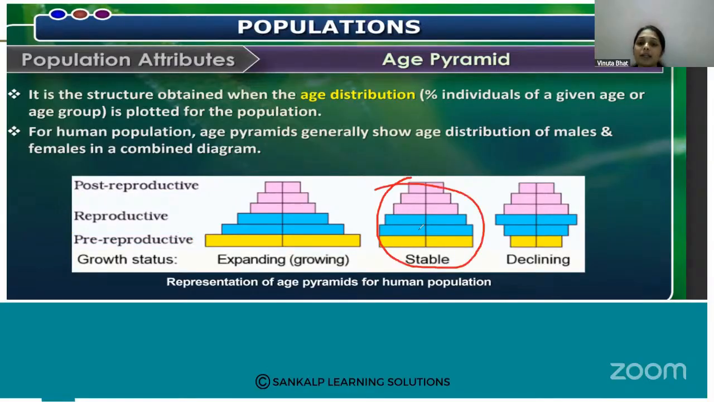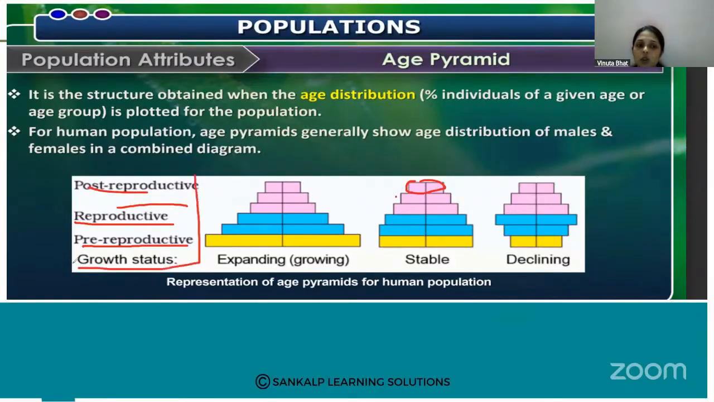Then the second one is the stable age pyramid. Stable age pyramid means the pre-reproductive group is about the same, the reproductive age group is also the same, and the post-reproductive group is less. So all three are almost similar. That is called the stable age pyramid.